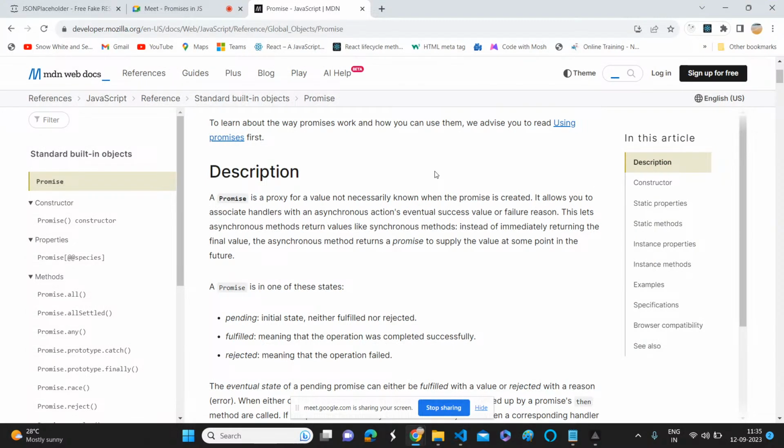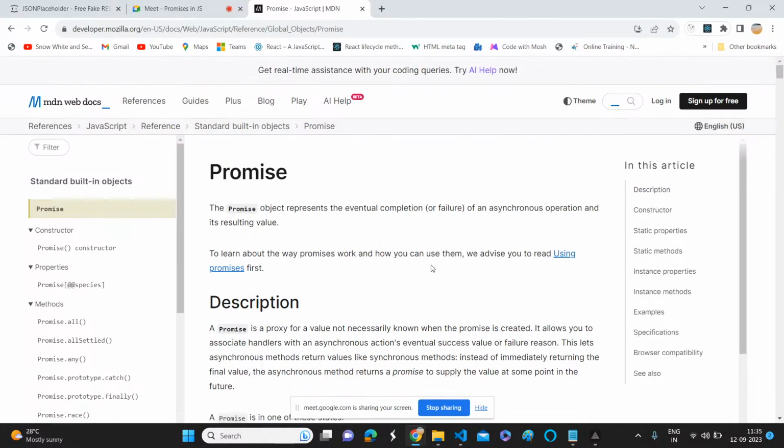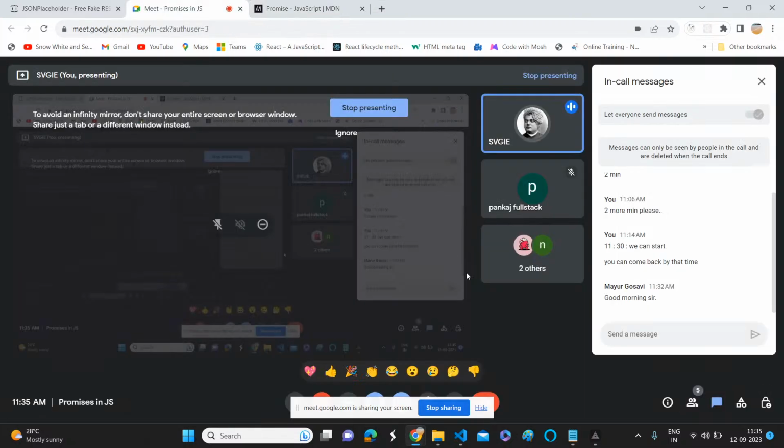Okay, today we are going to learn the most important topic in JavaScript, that is promise. I know everyone knows what a promise is in real life, right? So it is also a similar kind of thing. But it's really interesting. Let's jump into the topic and we can learn. Okay, team, are you ready?